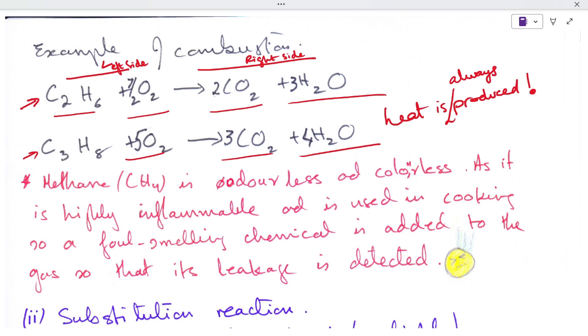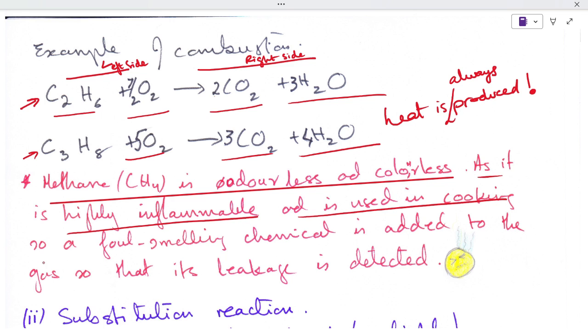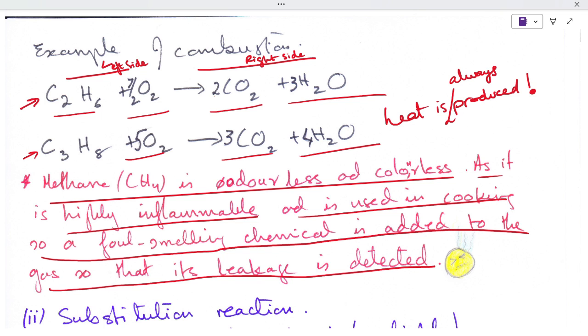Methane is odorless, which means it does not have any smell. It is colorless, and as it is highly inflammable, it is used in cooking. So a foul-smelling chemical is added to the gas so that its leakage is detected in houses. And these foul-smelling chemicals are actually compounds of sulfur.